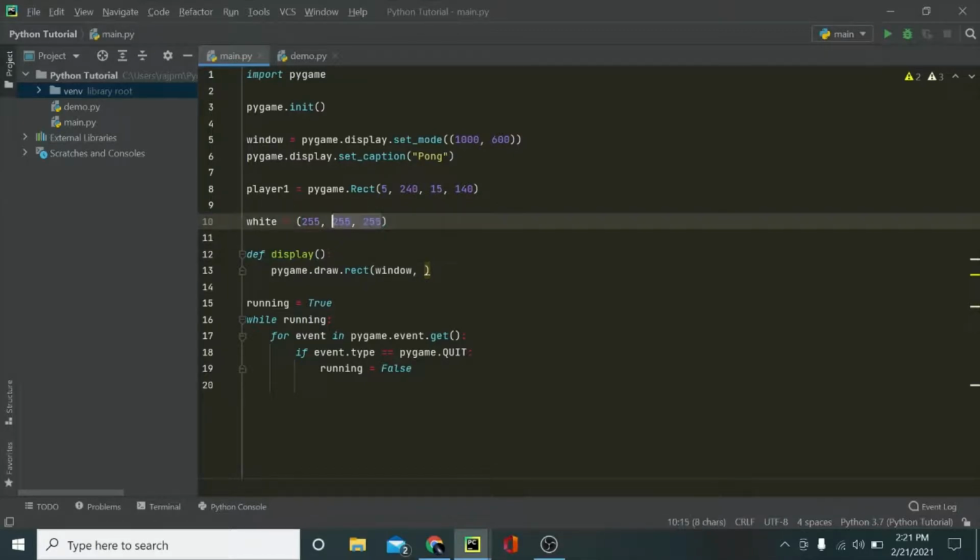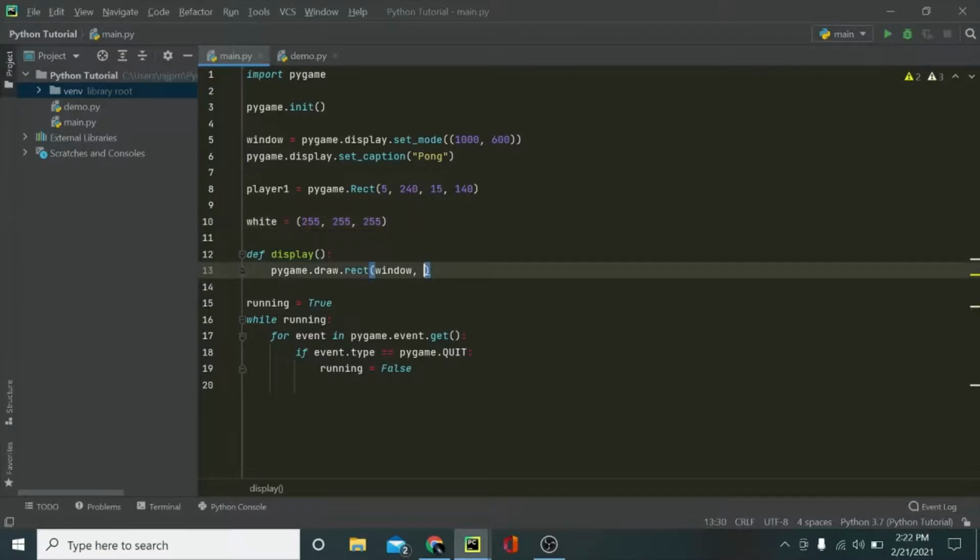For red it would be 255, 0, 0, for green it would be 0, 255, 0, for blue it would be 0, 0, 255, and for black it would be 0, 0, 0. But I need white, so I'm going to put 255, 255, 255. And now I'm just going to put the variable here, and then it asks what you want to draw.